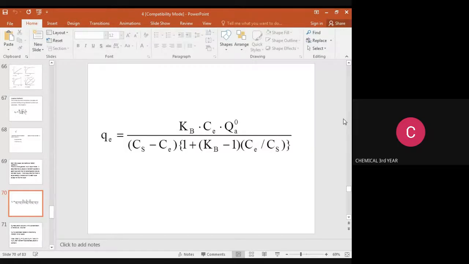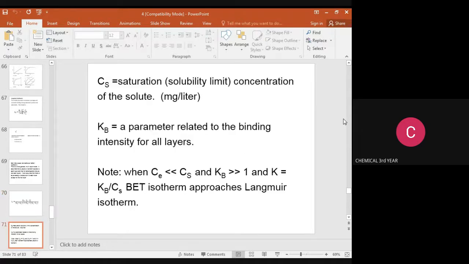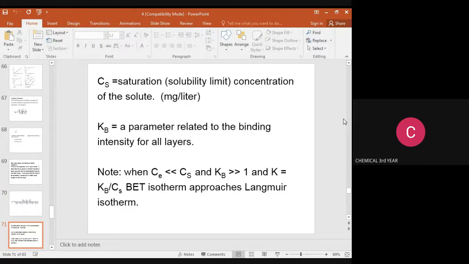Qe is equal to Kb into Ce into Qa0 by (Cs minus Ce) into [1 plus (Kb minus 1) into Ce divided by Cs]. So Cs means saturation, that is the solubility limit concentration of the solute. Unit is milligram per liter. Kb means a parameter related to the binding intensity of all layers.